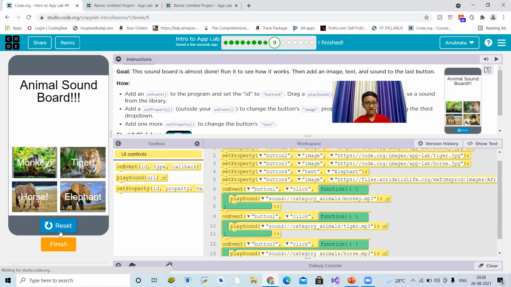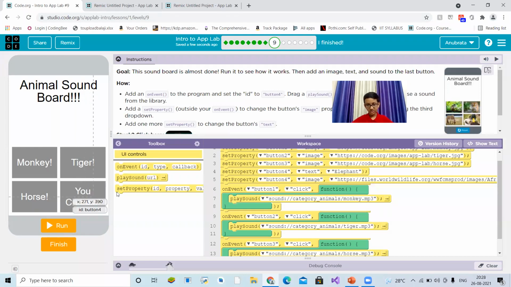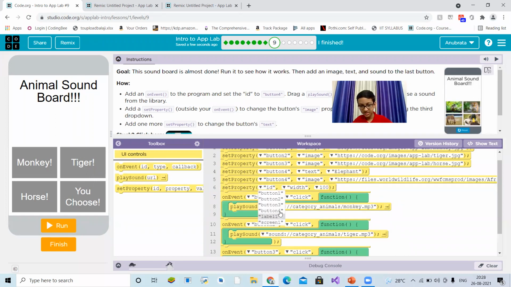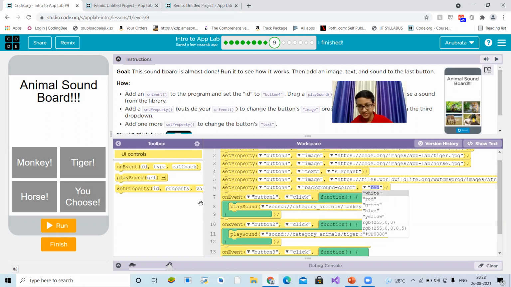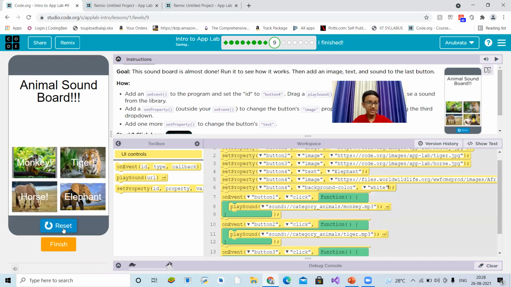The background is still gray because we haven't edited the background. Let's change the background color to white. Let's see, then it will be hidden, I think. Like this, always we will try to design by ourselves. That is cool. You see, here, now elephant.